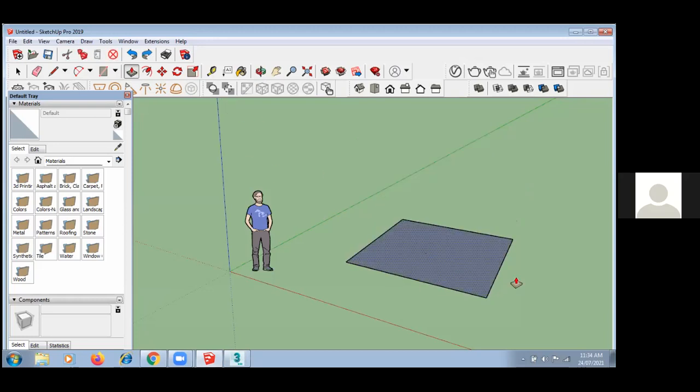Now basically, if you want to create a room, you need a wall. For the wall, we have the offset option. Just click on offset, and now you can see it on the line. When you have this point, just click. You can give either an inside offset or an outside offset. Basically, an outer wall is always 9 inches, so there is no need to specify inches. You can directly give 9 and enter. Now you have a wall of 9 inches.